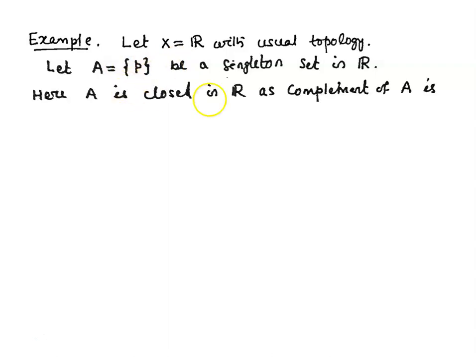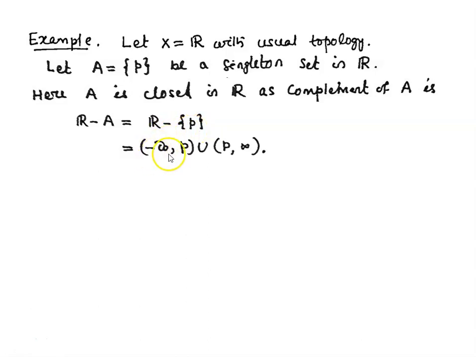Why is it closed? Because if we take the complement of this set A, we have R minus P, because this A contains a single point P. That means R minus A, or complement of A, can be written as R minus P. And this R minus P can be written as the union of minus infinity to P and P to infinity. So we have two open intervals here, minus infinity to P and P to infinity. Since R has the usual topology, these two open intervals are open sets in R. So their union is also open.